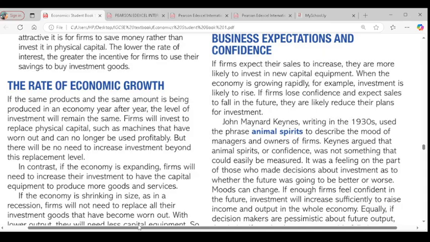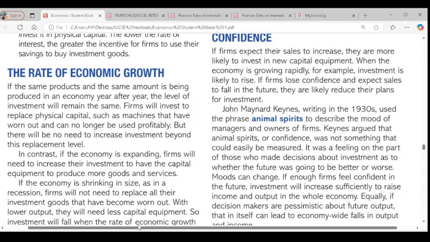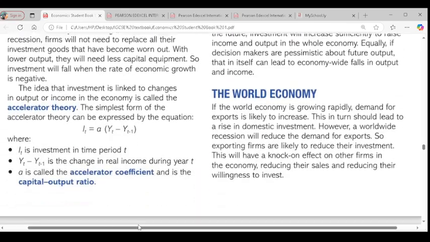But if they figure out that, or they lose confidence about the future, they will cut their plan on investment. I think business expectation and confidence is clear. Yeah. Any question about that? So the next one is the world economy.